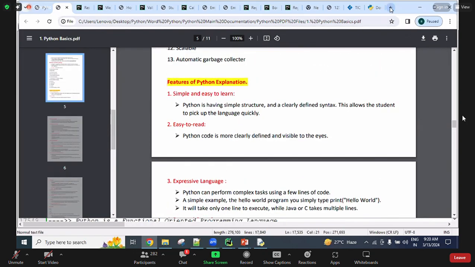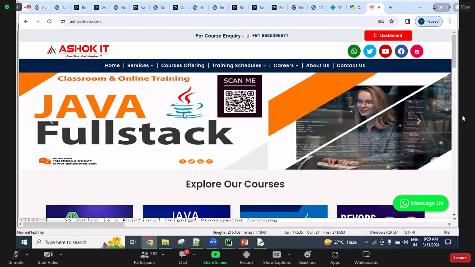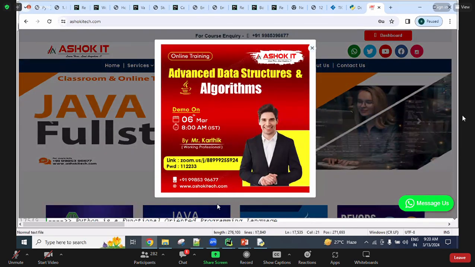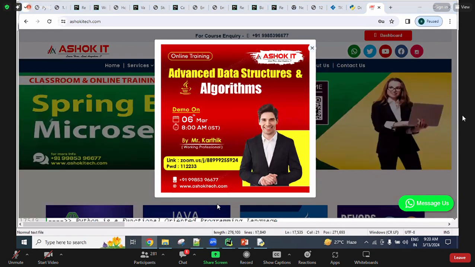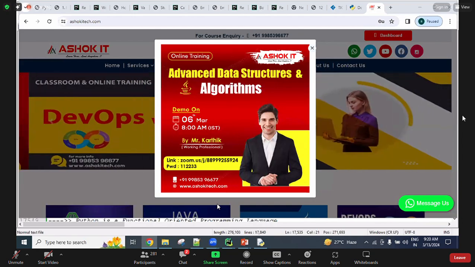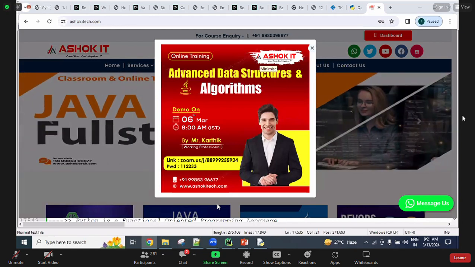Where you can get it: we have the Ashok IT website, guys, for the people who are registering in the portal. First, I'll give you the link one more time. Somebody is asking that they can't join the WhatsApp group, and whether there is any alternative. The people who are unable to join the WhatsApp group, please contact the office team. They will guide you, guys. A lot of people have already joined, so I don't know why you are unable to join. Please contact the office team.